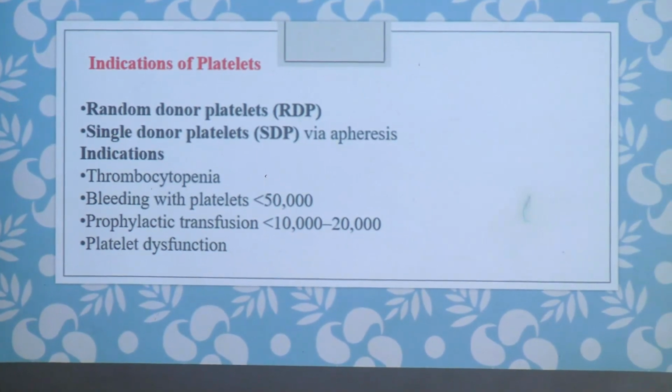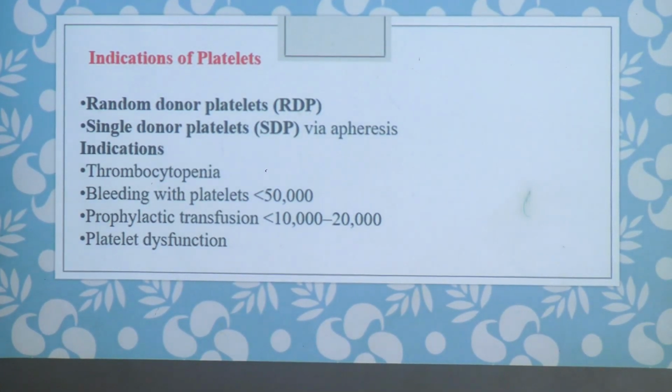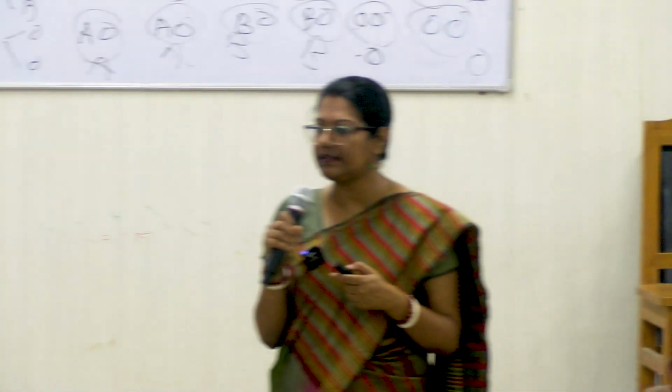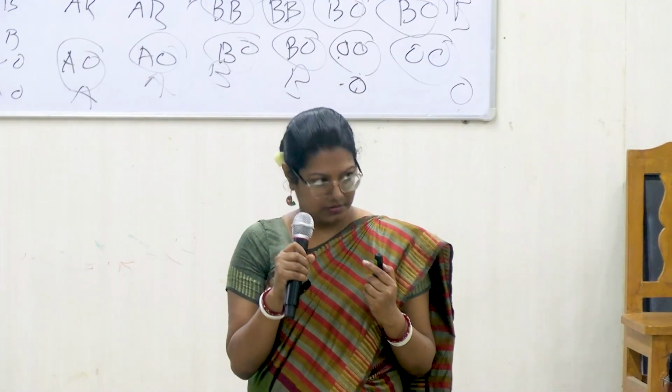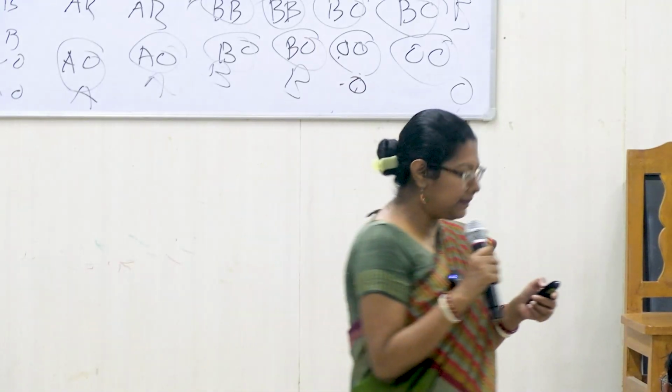So what can be the indications of platelets? Any case where the patient presents with a low number of platelets, we call it thrombocytopenia. So what is the normal platelet count, can any one of you tell? 4 lakhs, very good. So if the platelet count is low, it is termed as thrombocytopenia.